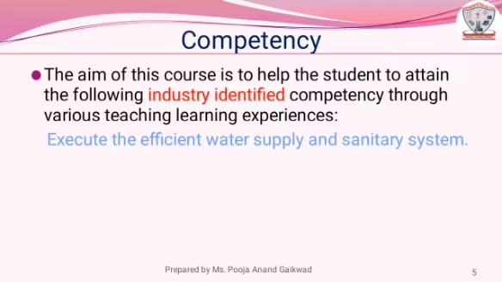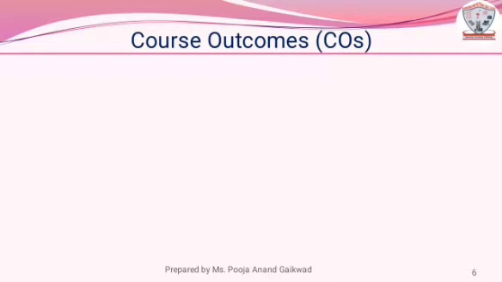The competency for public health engineering is execute the efficient water supply and sanitation system. Course outcomes. Course outcomes are the factors that the student will learn after the completion of the course. There are total 5 course outcomes which represent respective 5 units of this course.